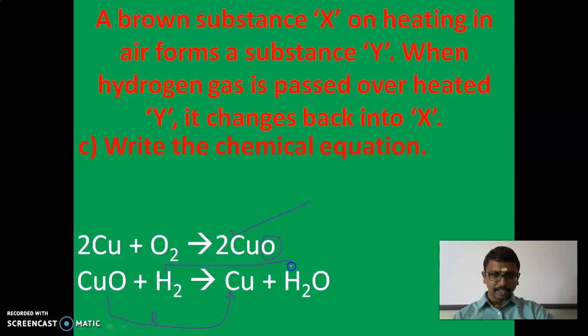And here the H2 is converted to H2O, so oxygen is added, which is oxidation. So both reduction and oxidation take place, so we can say it is a redox reaction. Redox reaction means both oxidation and reduction reactions take place simultaneously.